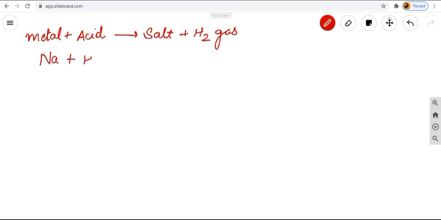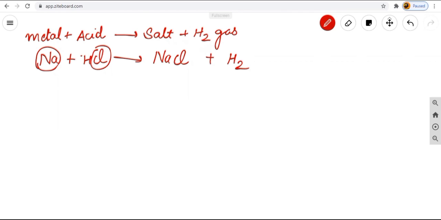I'm taking the example of metal as sodium, Na, and HCl acid. What am I getting? Salt. Salt means Na reacts with Cl. What do we get? NaCl plus H2 gas. But for the H2 gas on the right hand side, on the product side, we are having 2H, but on the left hand side we are having only 1H.